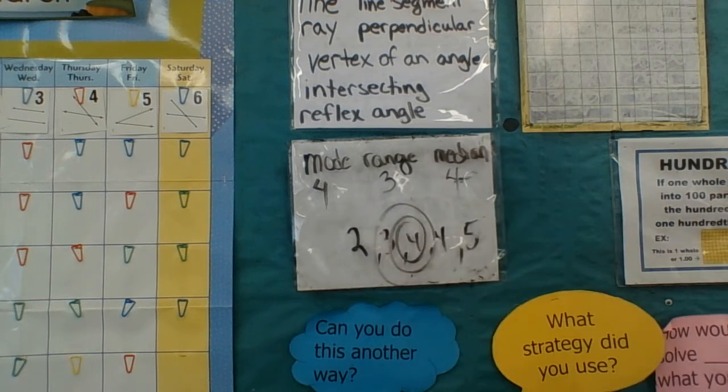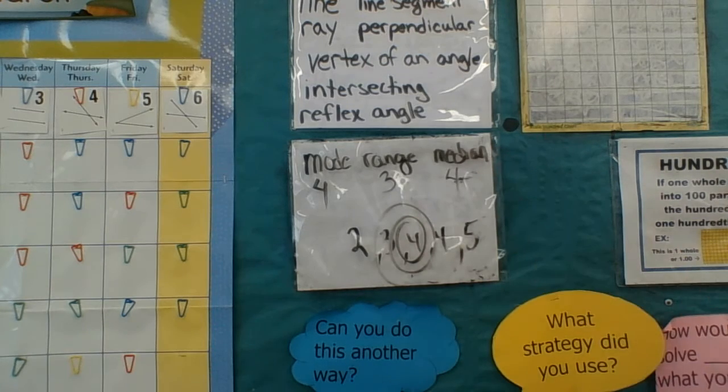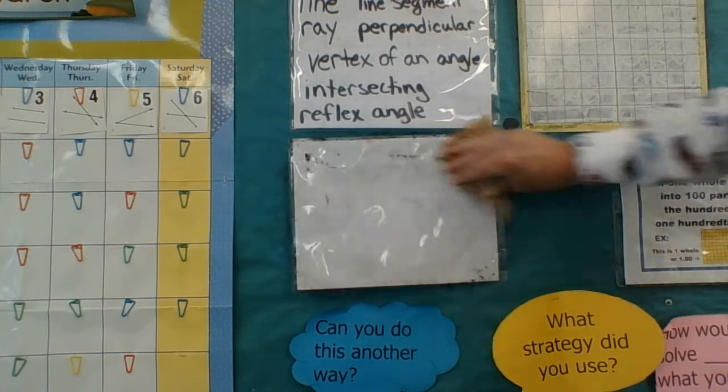Now, if you get two numbers in the middle, well, that's an advanced problem. We'll cover that a little bit later. But just for the basics right now, you kind of understand your mode, range, and median.